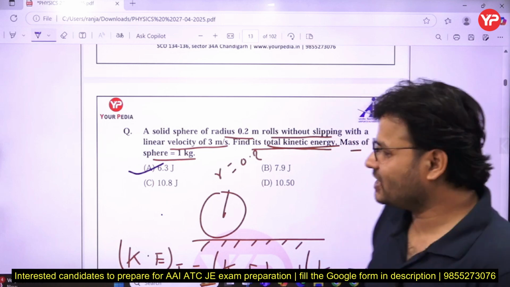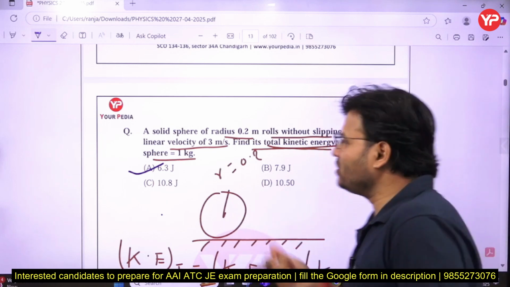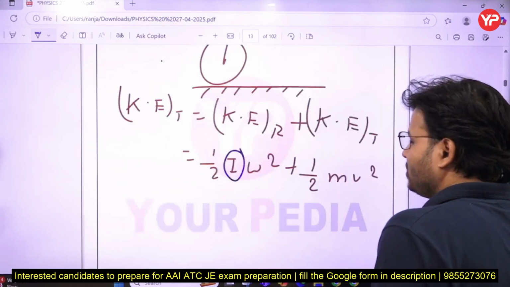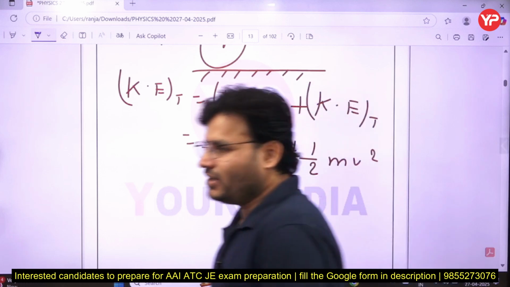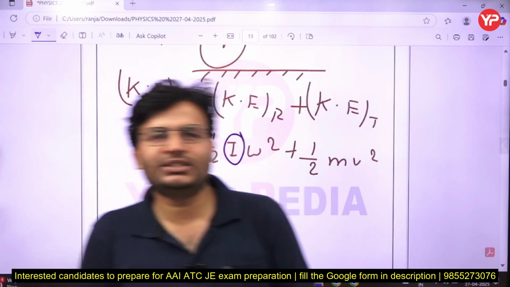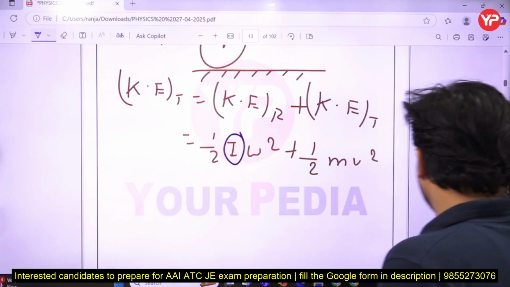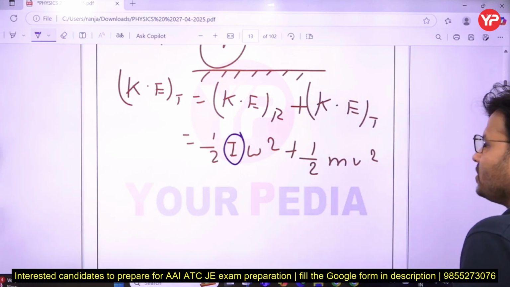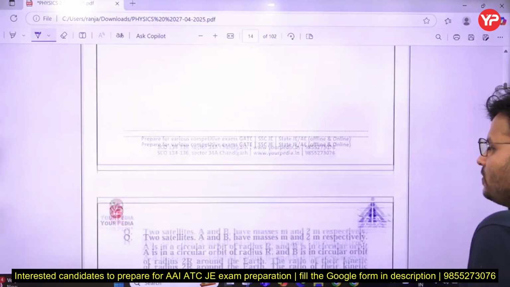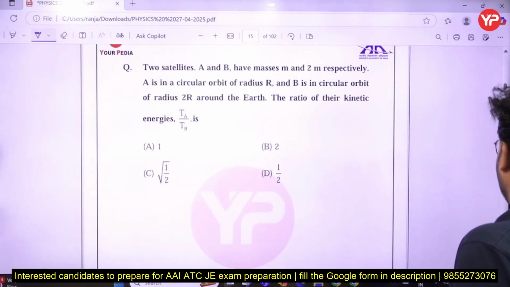So my dear friends, what is my target in doing that type of question? That you have to remember the moment of inertia for the various profiles: ring, disk, solid disk, hollow disk. All that you have to remember, it is going to be asked in the exams. That was my target in doing that question here. Try to remember. Okay, that is the next question, my dear friends.